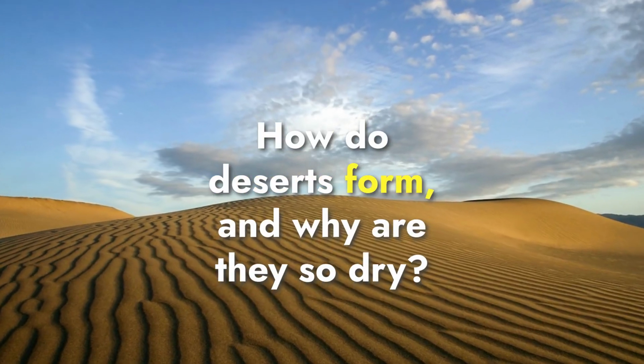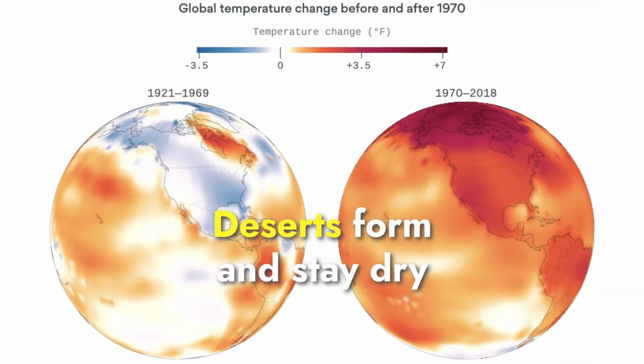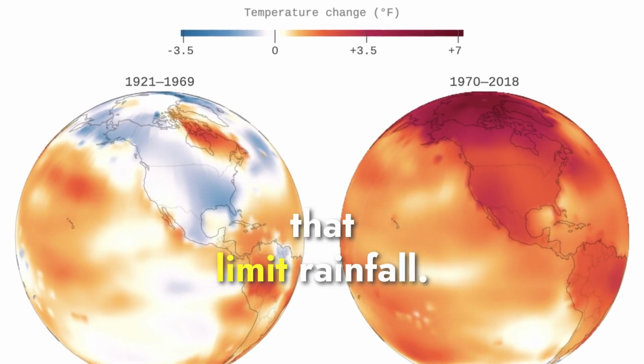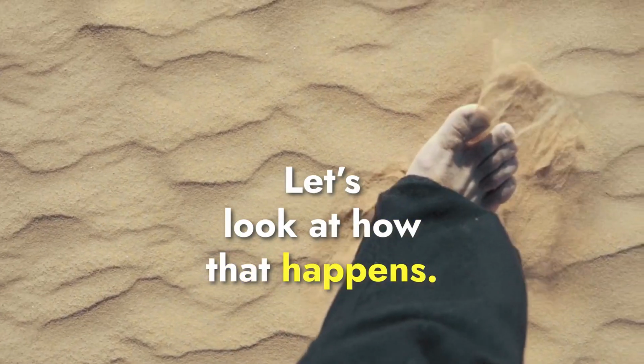How do deserts form and why are they so dry? Deserts form and stay dry because of specific conditions in the climate and landscape that limit rainfall. Let's look at how that happens.